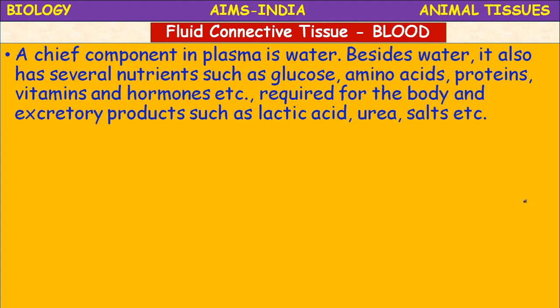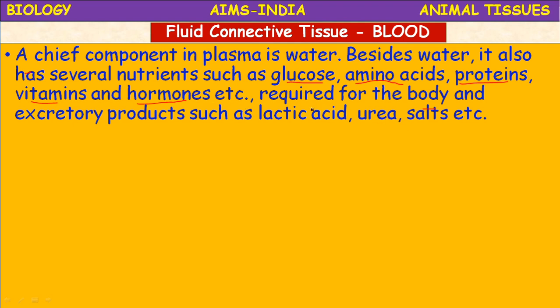So a chief component of blood is the plasma. In plasma, water is the main component. Besides water, it also has several nutrients such as glucose, amino acids, proteins, vitamins, and hormones. These are organic components of blood plasma. Glucose, amino acids, hormones, proteins, vitamins, these are all organic components.